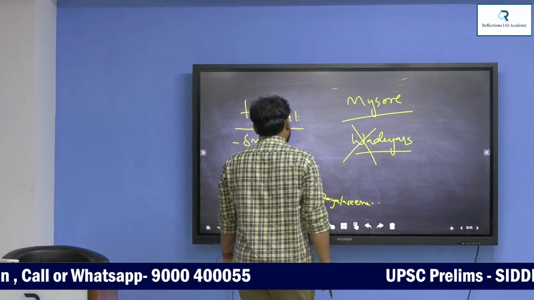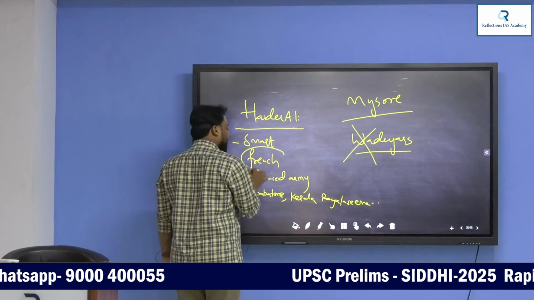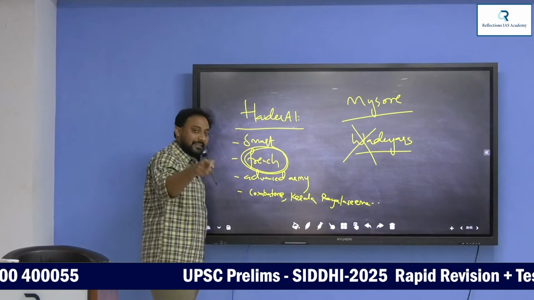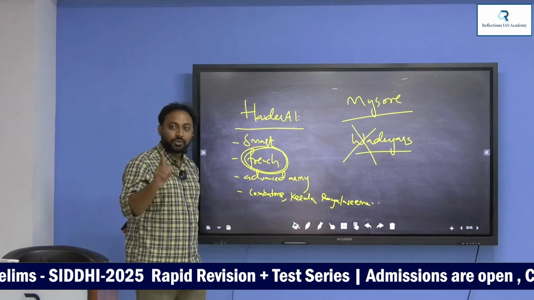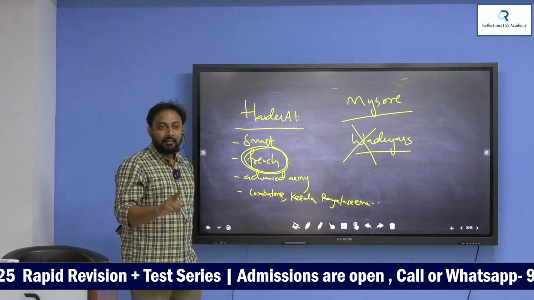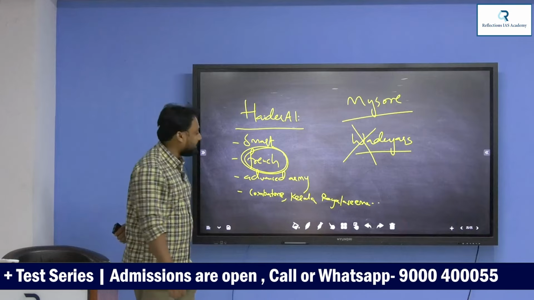So the biggest support system for Hyder is the French. This is the reason in the Treaty of Paris the English told the French that they should not involve in local politics.